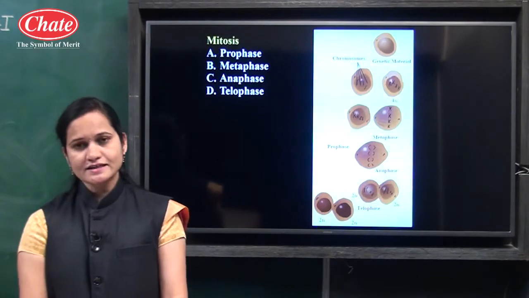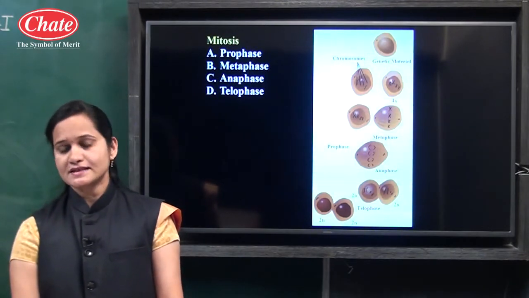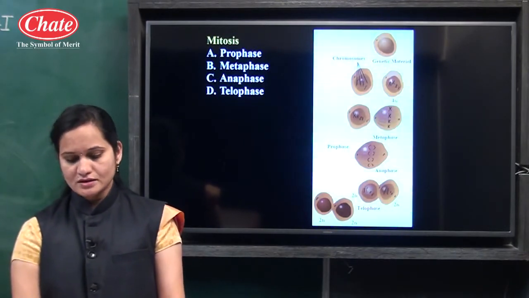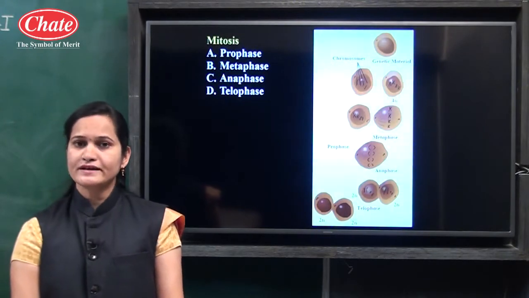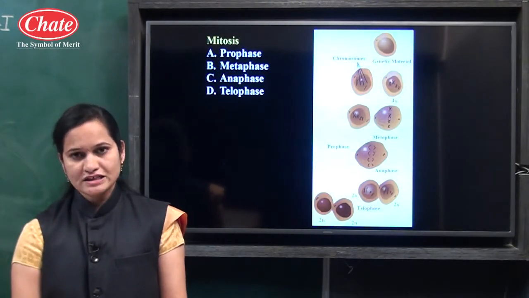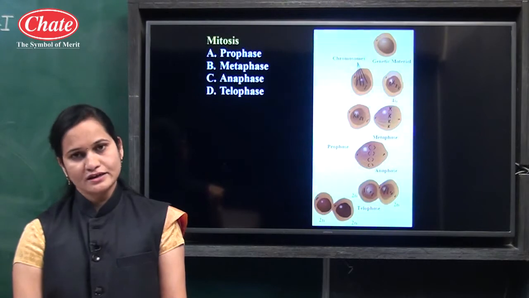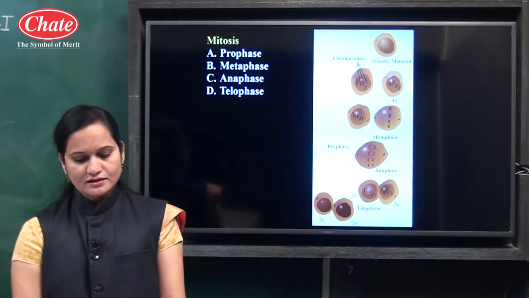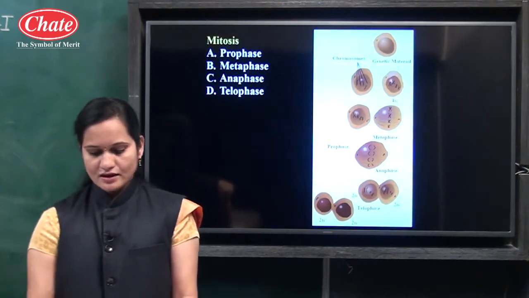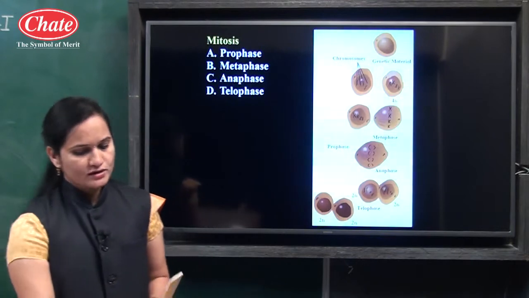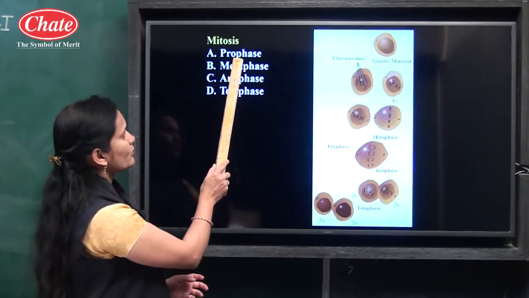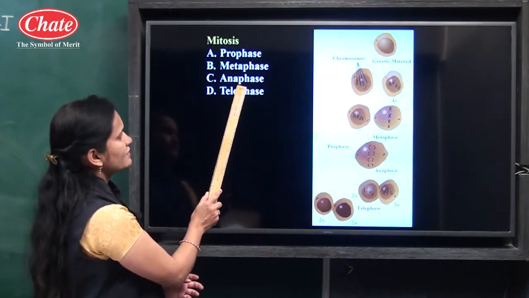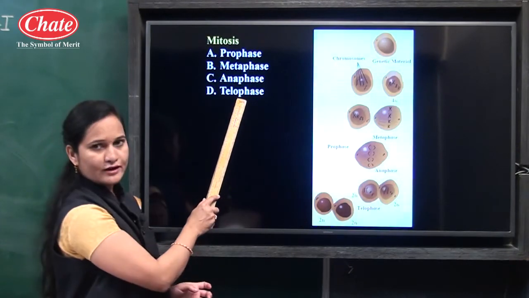And the second one is cytokinesis, meaning cytoplasmic division. It means mitosis completes by nuclear division and cytoplasmic division, known as karyokinesis and cytokinesis. This karyokinesis is completed in 4 stages, namely prophase, metaphase, anaphase and telophase.